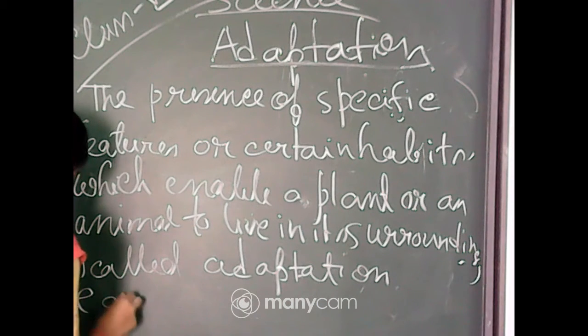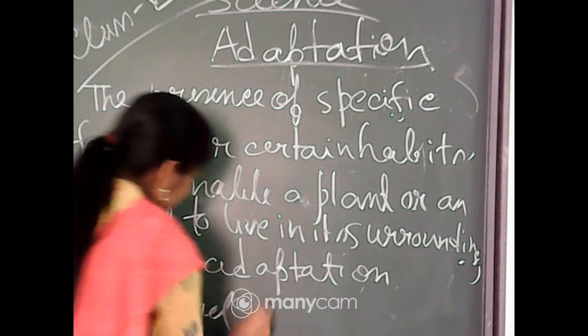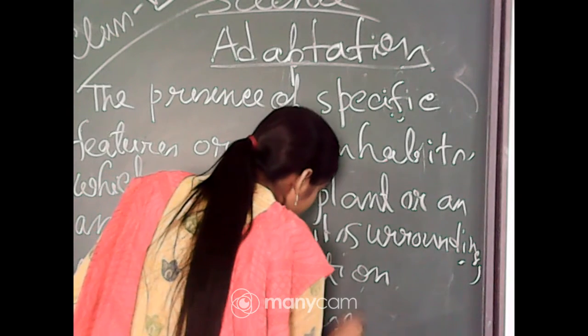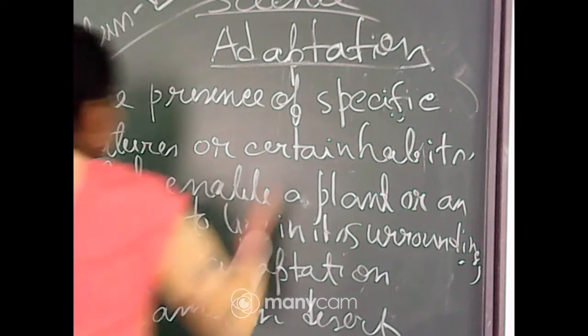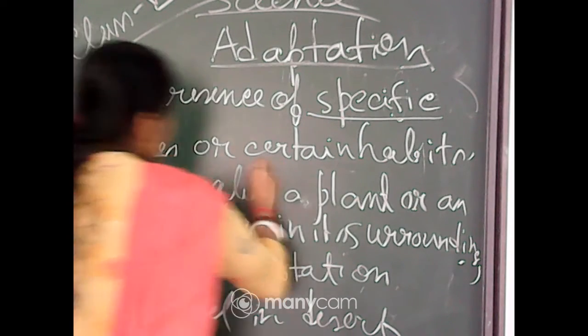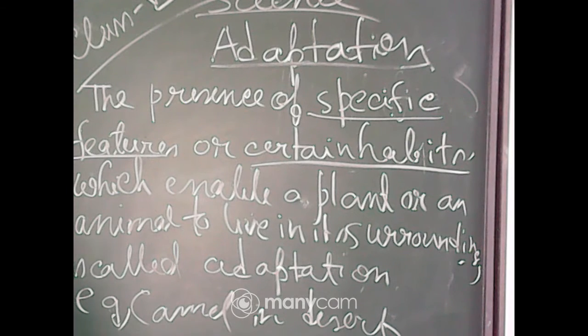Example: camel in desert, fishes in the pond. So what is the definition? The presence of specific features or certain habits which enable a plant or an animal to live in its surroundings is called adaptation.